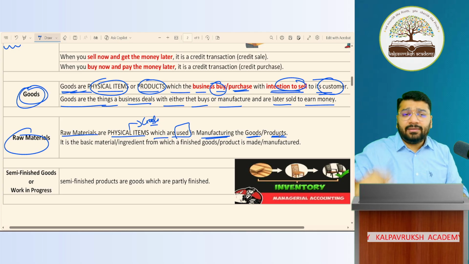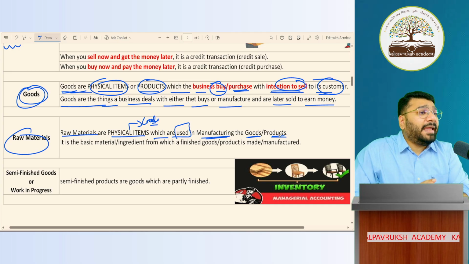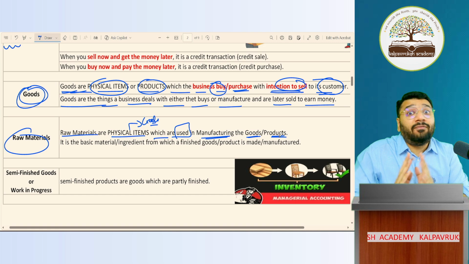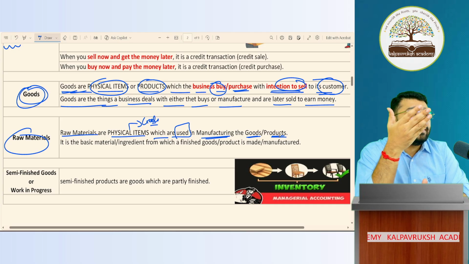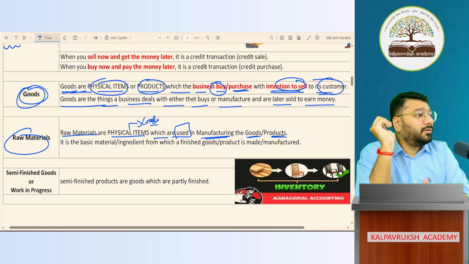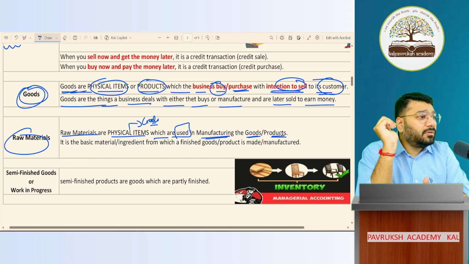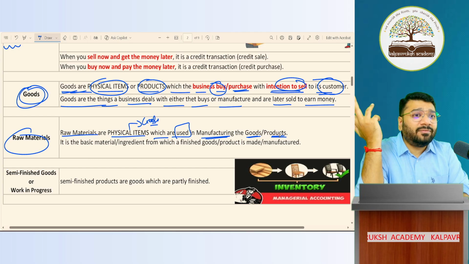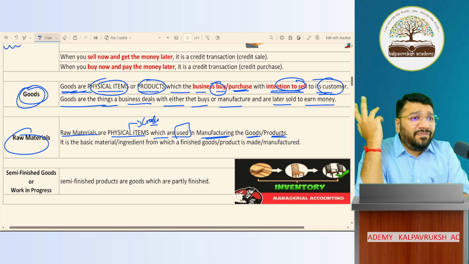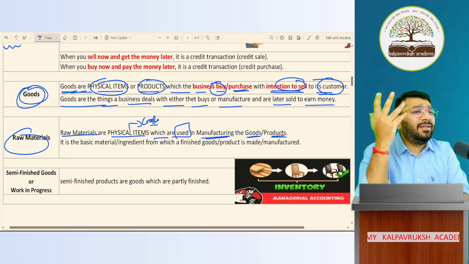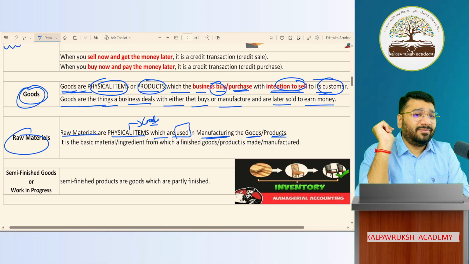Okay. Let me take another example. How many of you like to eat cake? Love to eat cake? 1, 2, 3, 4, 5, 6, 7, 8, 9, 10. Others? No. What a waste of life, man. Every month, if you don't eat at least one cake, then what is the point of living life? So do you eat? Of course.